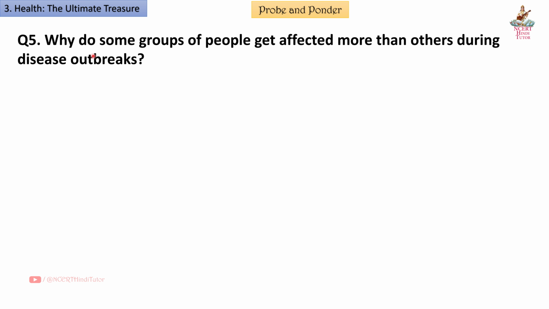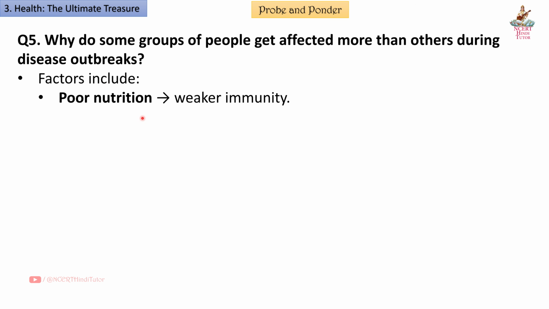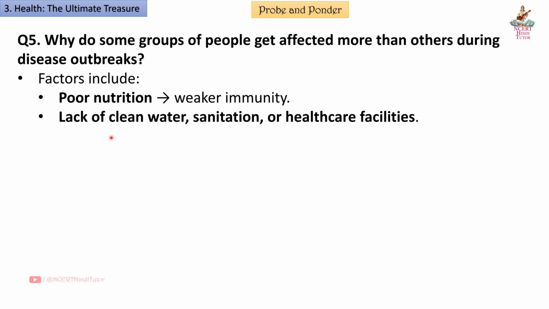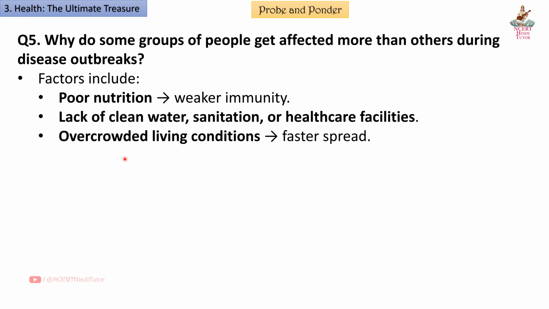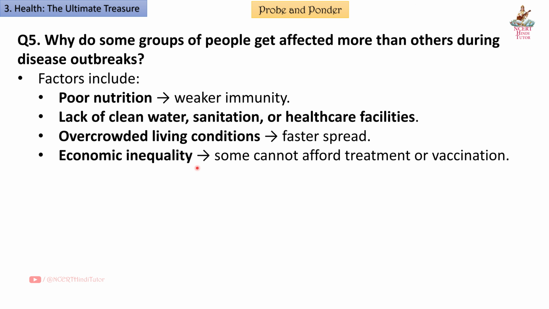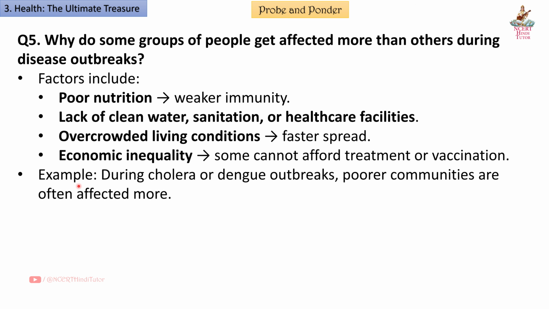Question 5. Why do some groups of people get affected more than others during disease outbreaks? Answer. Factors include poor nutrition, weaker immunity, lack of clean water, sanitation or healthcare facilities, overcrowded living conditions, faster spread, economic inequality, some cannot afford treatment or vaccination. Example, during cholera or dengue outbreaks, poorer communities are often affected more.